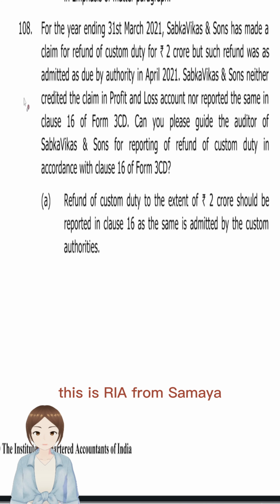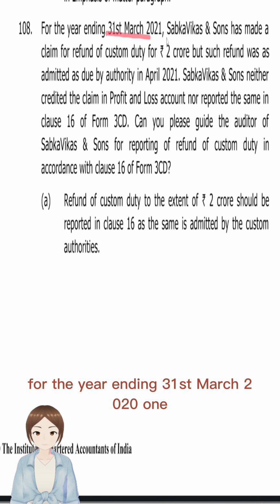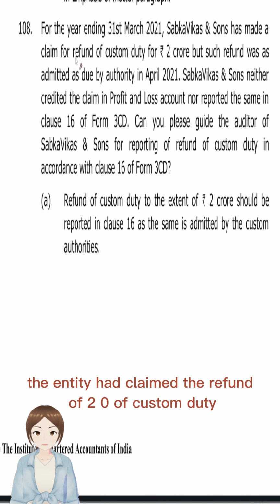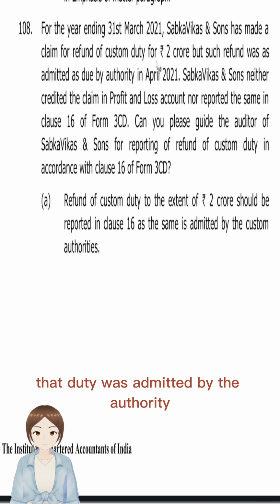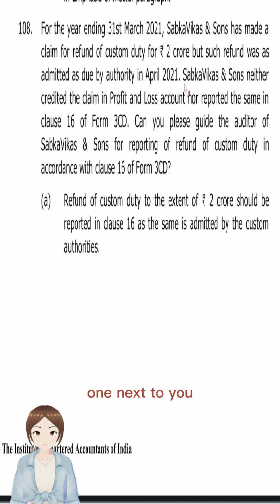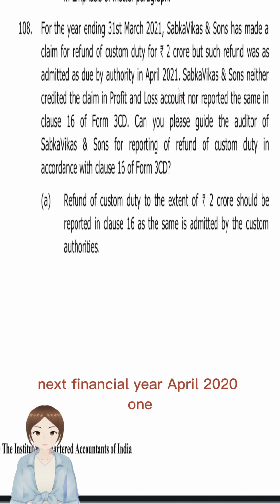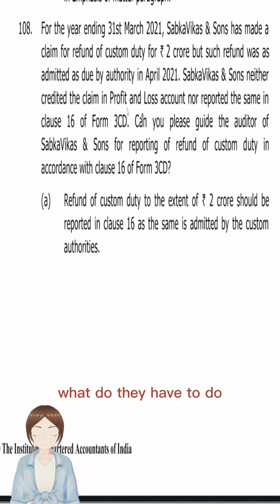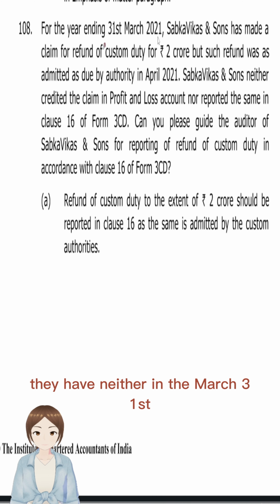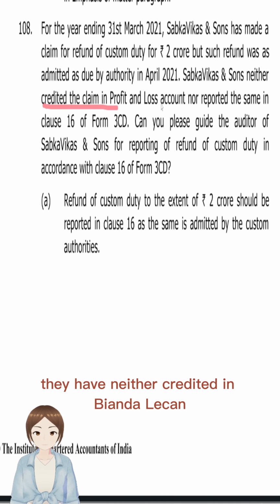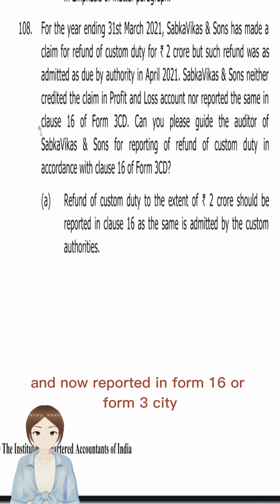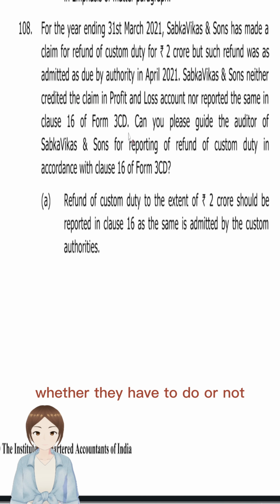This is MCQ 108, CA Final. For the year ending 31st March 2021, the entity had claimed a refund of 2 crore of customs duty. That duty was admitted by the authority in the next financial year, April 2021. What do they have to do? For the year ended March 31st, they have neither credited it in the P&L account nor reported it in Form 3CD. Do they have to report it or not?